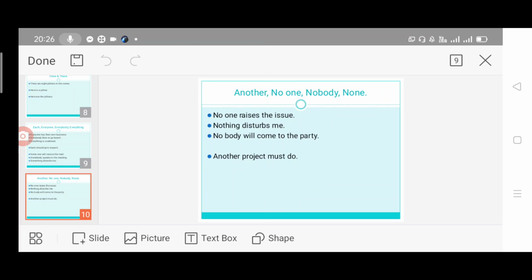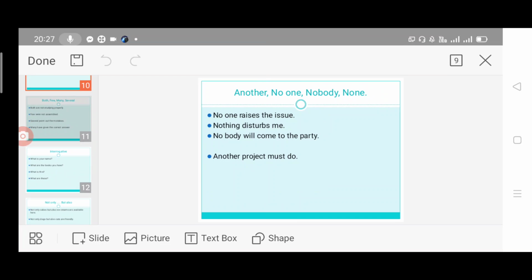Next one is another, no one, nobody, none. These words also take the singular form. No one raises the issue. Nothing disturbs me. Nobody will come to the party. Another project must do. See, these words will take only the singular form.